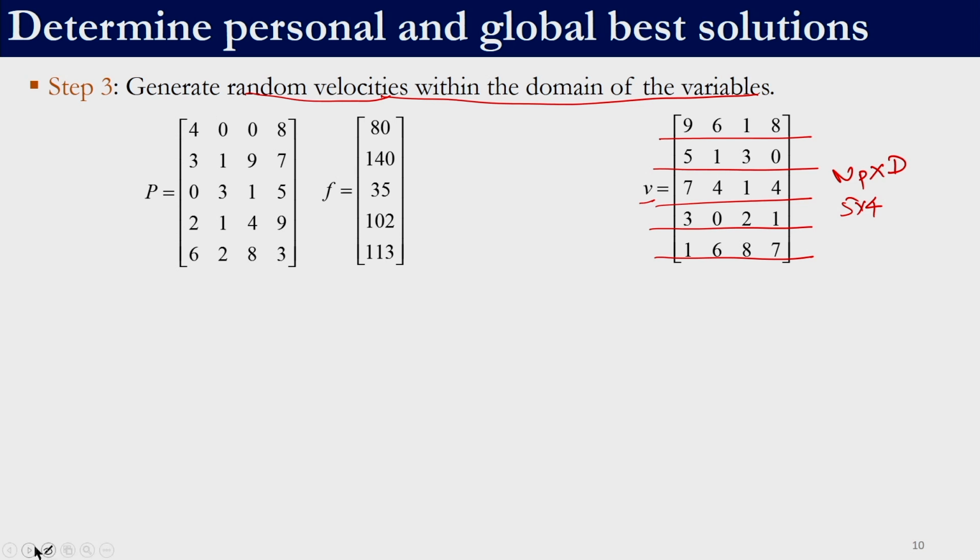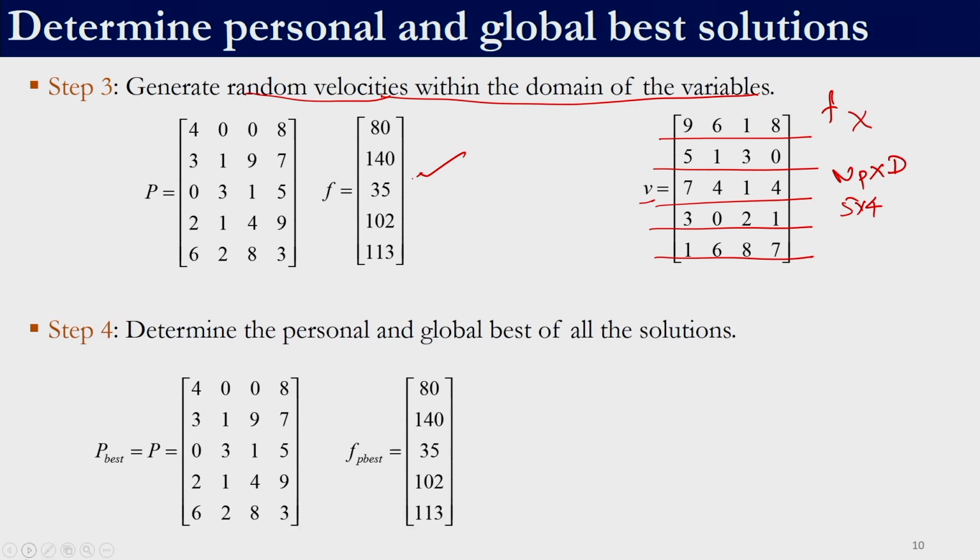Again we might feel that it is required to calculate the fitness function of this velocity, but no, fitness function of the velocity is not required. Only the fitness function value of the positions is required, which we have already calculated over here. So, it is sufficient to calculate the fitness of the positions.